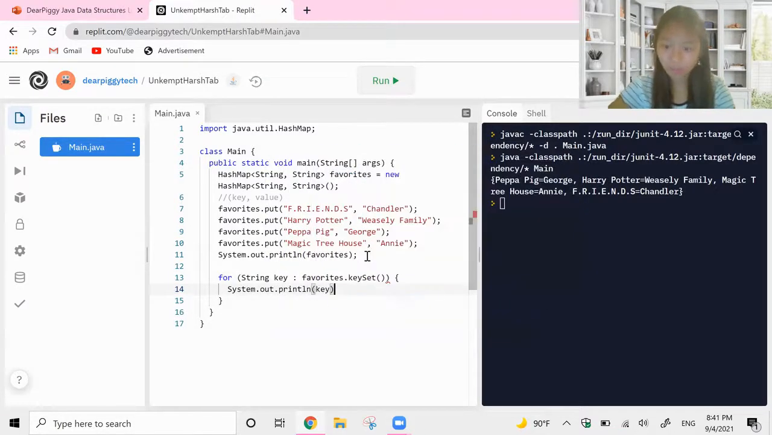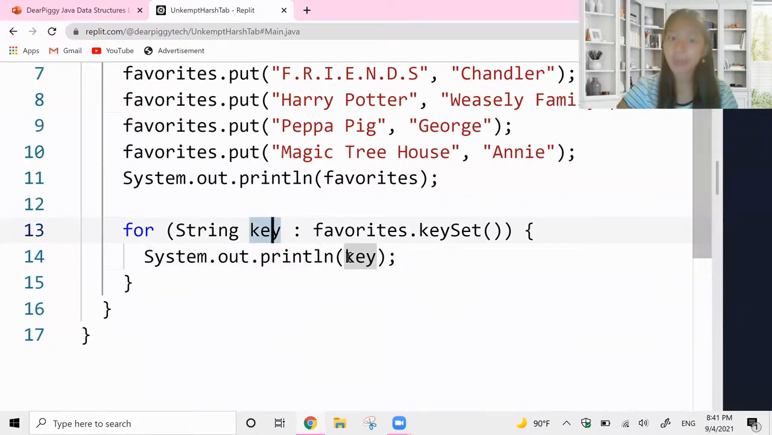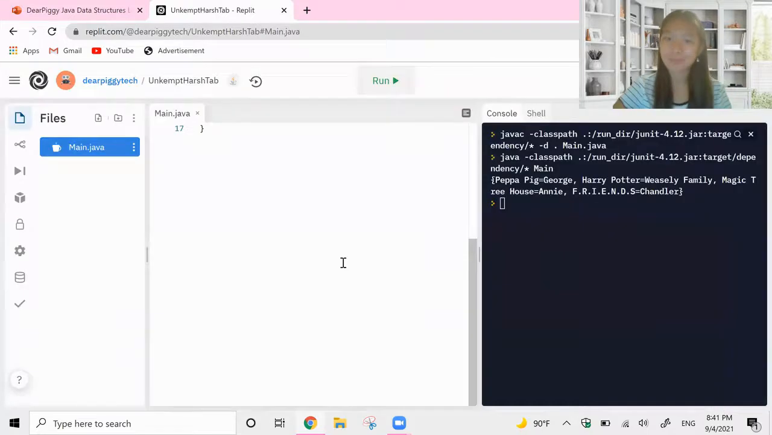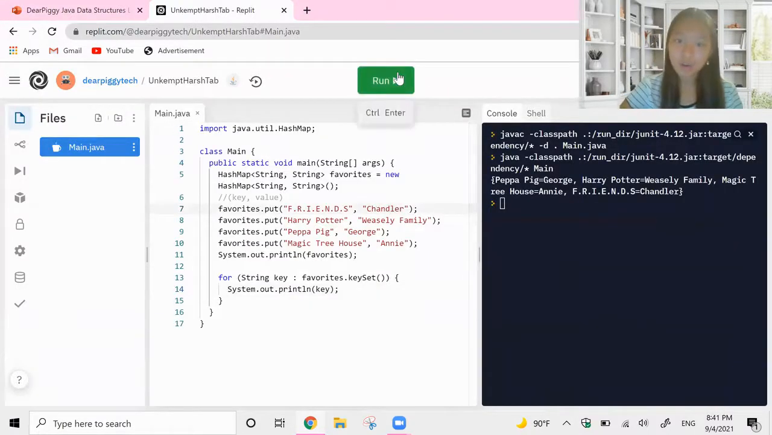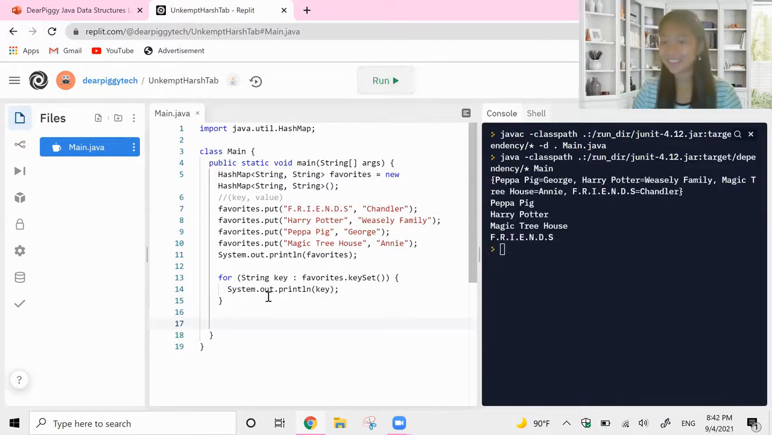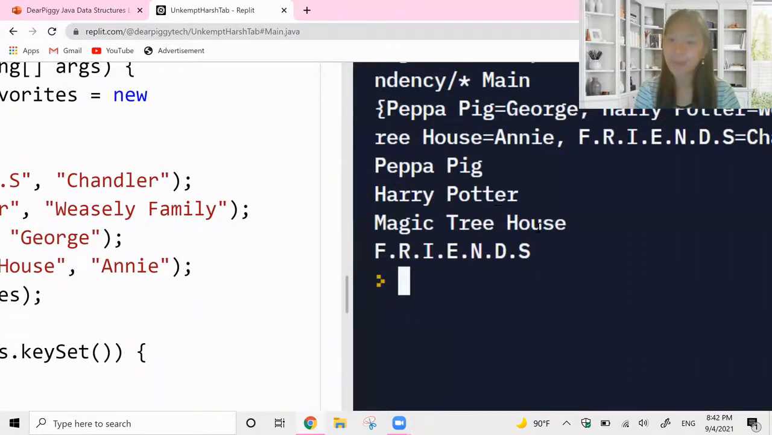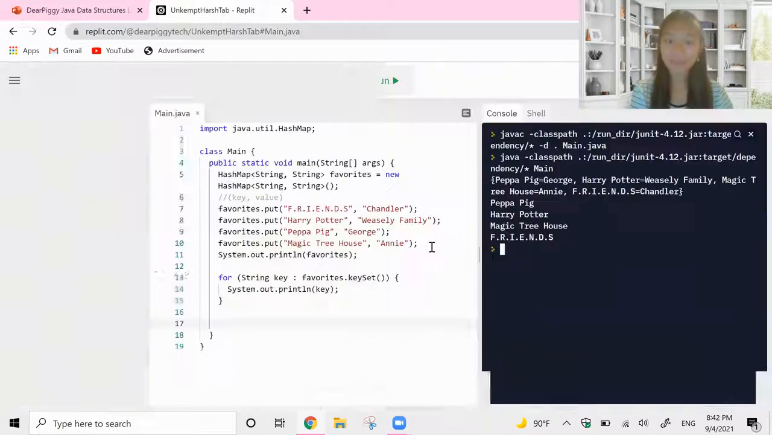So simple, right? Easy to remember. Again, these two must match always. And then we did .keyset like I said, 500 times to print out the keys. So this time when I run my code, we're going to give it a second. Look how nice this looks. We have Peppa Pig, Harry Potter, Magic Treehouse, Friends, and not just with the weird equal signs or anything. So it looks a lot better, I think.